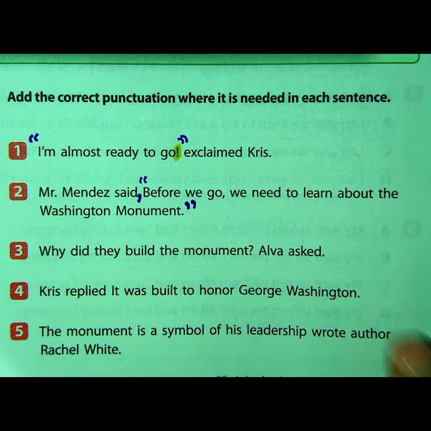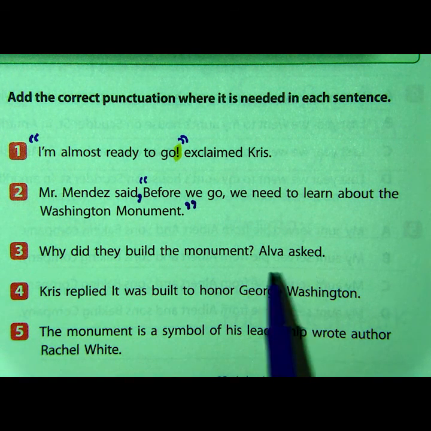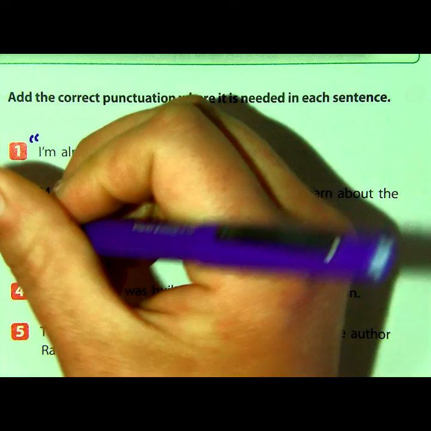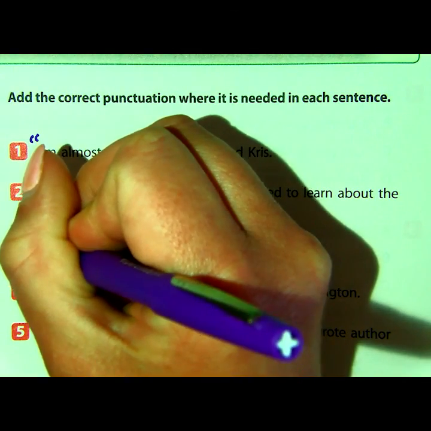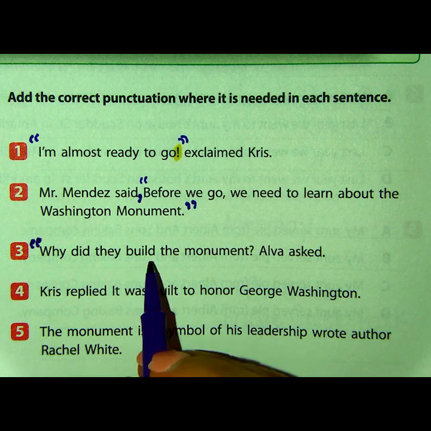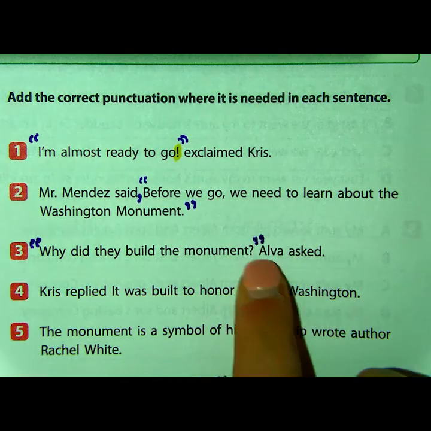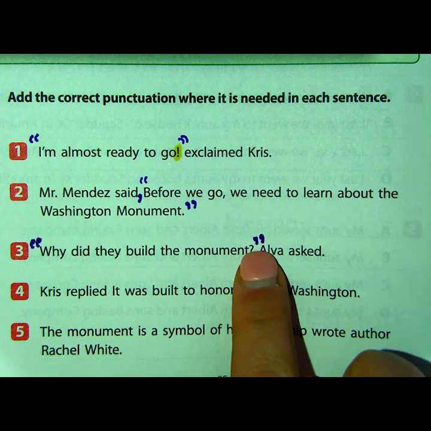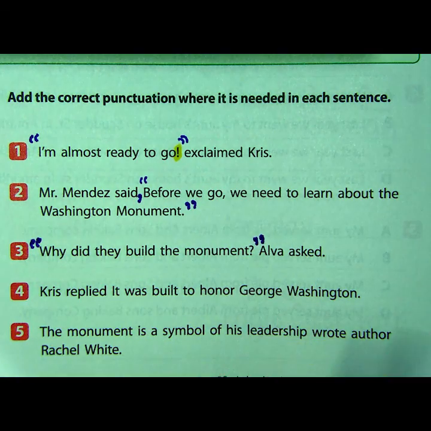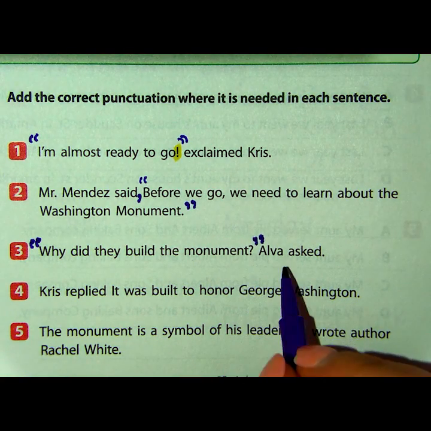Why did they build the monument? Alva asked. Well, first of all, I know that this is a quote here at the beginning because it says Alva asked. So I need my quotation marks to start the exact words that came out of Alva's mouth. And those were, why did they build the monument? So I'm going to put my quotes here because that's the end of the words that she's saying or speaking. Now again, I don't need a comma because I already have that question mark. So that's already going to separate these two ideas.